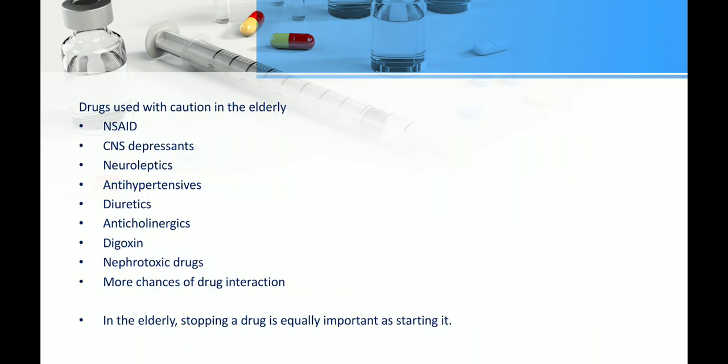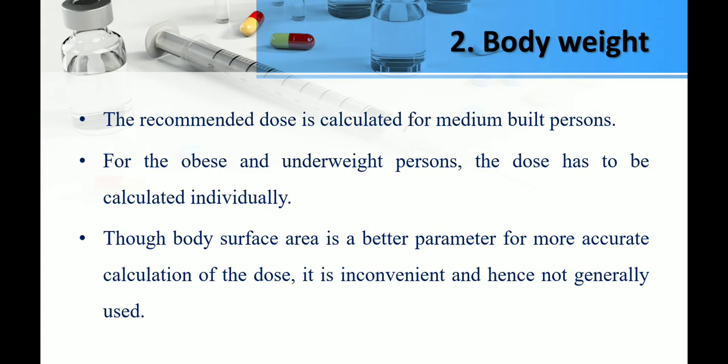What are the drugs which should be used with caution in the elderly? Like NSAIDs, CNS depressants, neuroleptics, antihypertensives, diuretics, anticoagulants, and so on. These drugs should be used cautiously, otherwise they cause adverse effects. And body weight: the dose we recommend to the patient is for a medium-build or average-build person of weight 60 or 65 kg, 70 kg or more. But obese and underweight persons have to be calculated individually, because their doses are different.